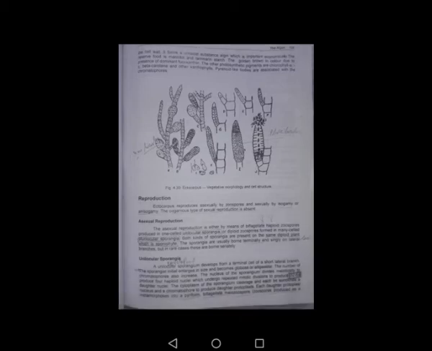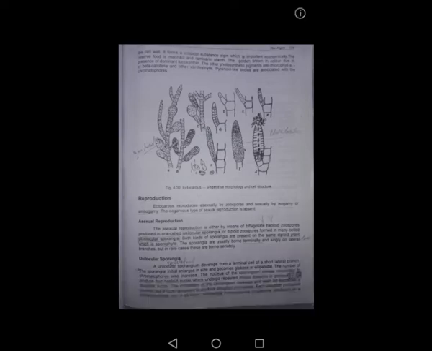Meiosis takes place in it to produce 4 haploid nuclei, which undergo repeated mitotic division to produce 32 to 64 daughter nuclei. The cytoplasm of the sporangium cleaves, and each bit surrounds a nucleus and a chromatophore to produce a daughter protoplast. Each daughter protoplast metamorphoses into a pyriform biflagellated meiozoospore, and we call it so because these are produced by meiosis.